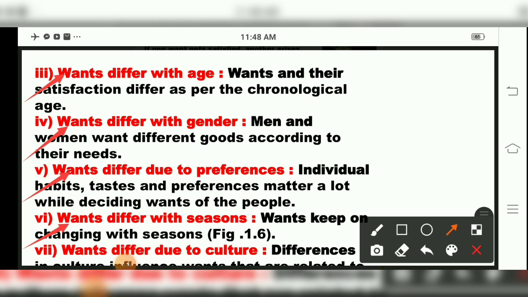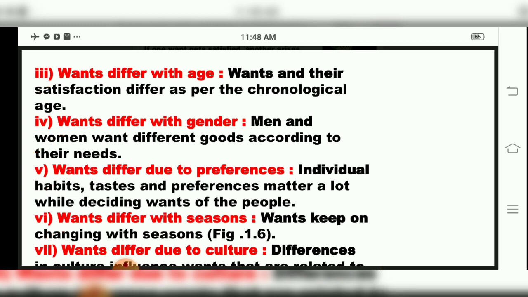So according to the season, the wants will be changing. Summer season we will demand cotton clothes. Winter season we will demand woolen clothes. Rainy season we will demand raincoats and umbrellas. So wants will be different with season, children.